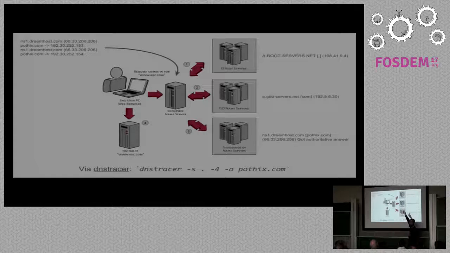It will ask one of those 13 root servers that will send us the IP for one of those top-level domain servers. In my case, POTX.com is the top-level domain for .com. Then I'll get my authoritative server, and I finally get my IP address. That's the 192 up there. So that's it. We finally got what we were looking for.